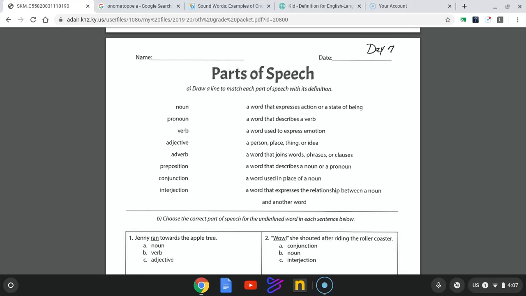Hi there, this is Miss Robin back with you with day 7 and 8 of the 5th grade reading, grammar, and math packet. But I'm going to defer the math to Miss Humphreys. I'm sure she'll be answering those questions. Just wanted to start out with a little review.